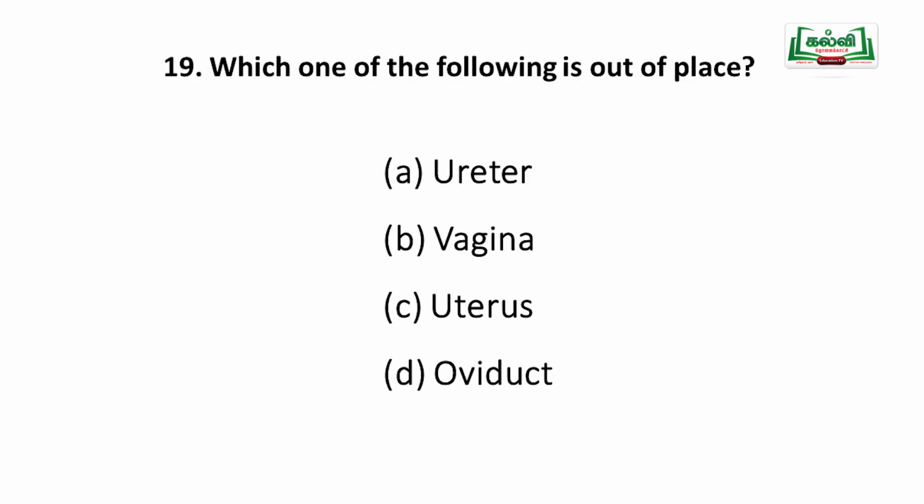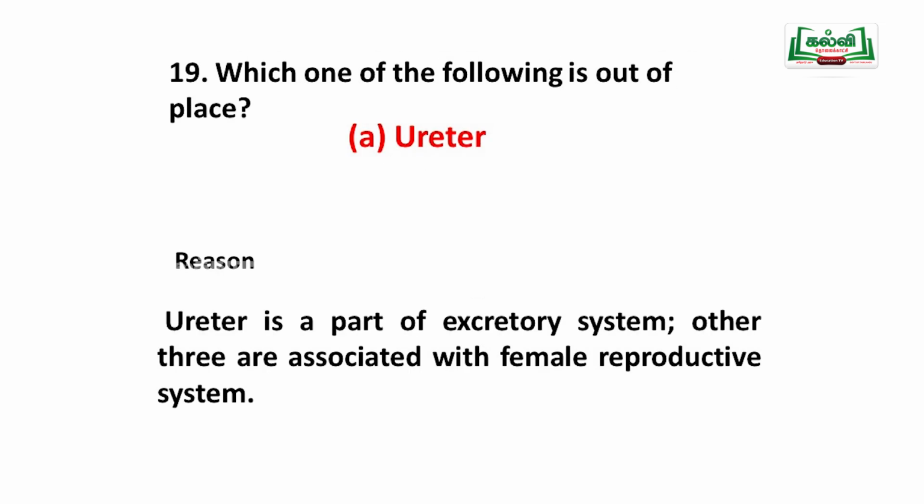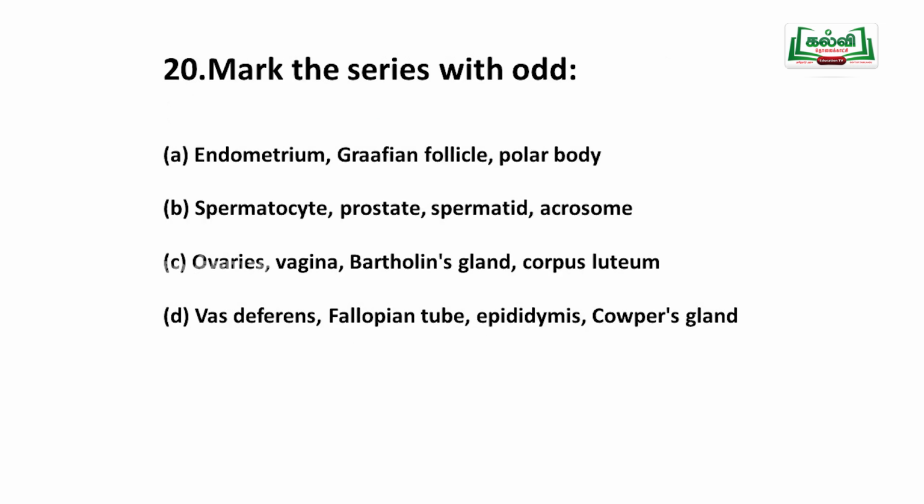Which one of the following is out of place? Among them, which one is the odd one? Ureter, vagina, uterus and oviduct. Ureter is a part of the excretory system, while vagina, uterus and oviduct are all female reproductive system. So ureter is the odd one.